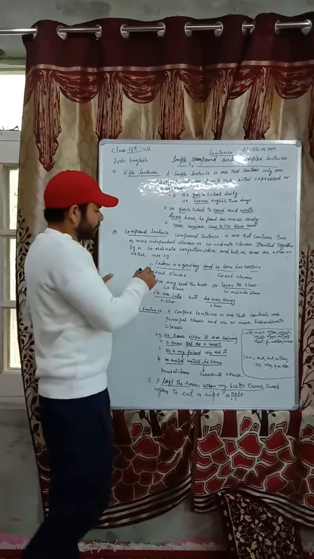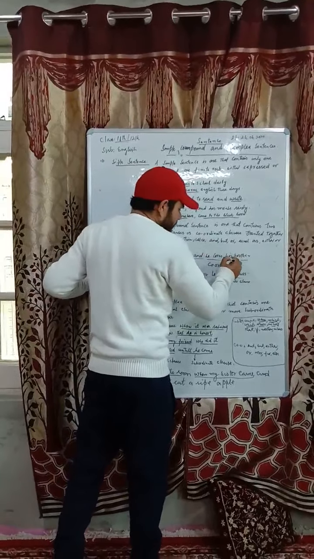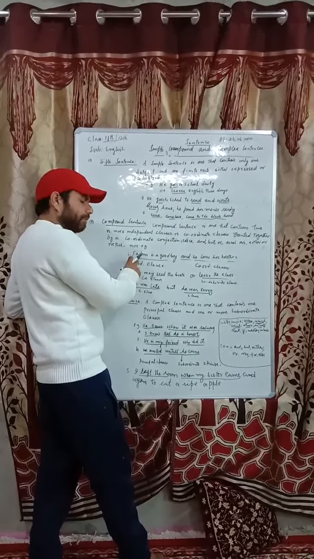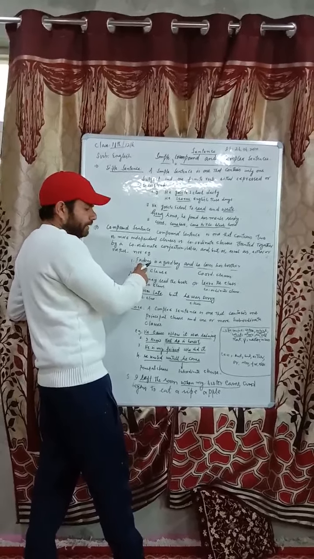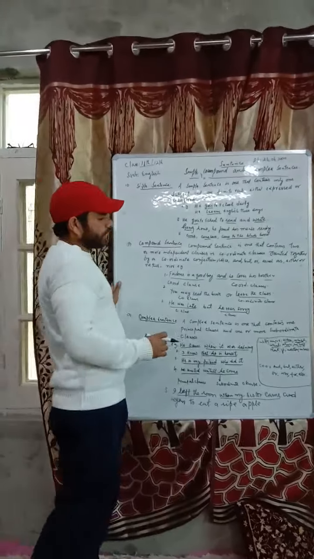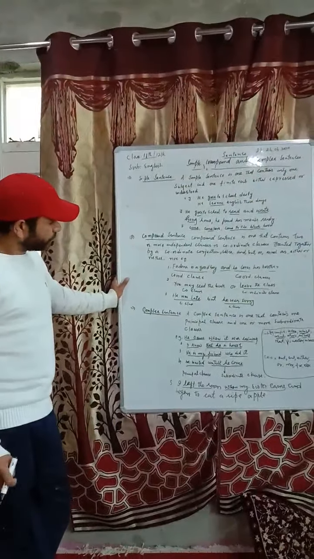So Firdaus is a good boy is a coordinate clause, and he loves his brother is also a coordinate clause. So the first part can also be called a principal clause, coordinate clause, and independent clause, and this other part is called the coordinate clause, because this sentence is joined by a coordinate conjunction.